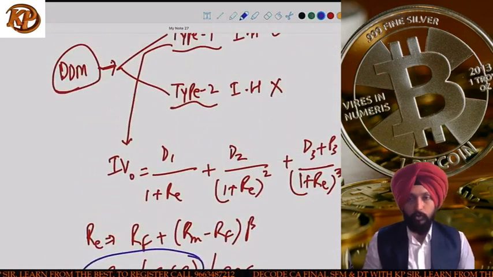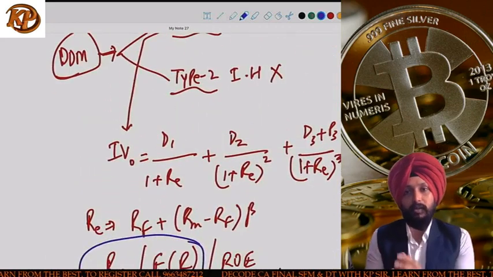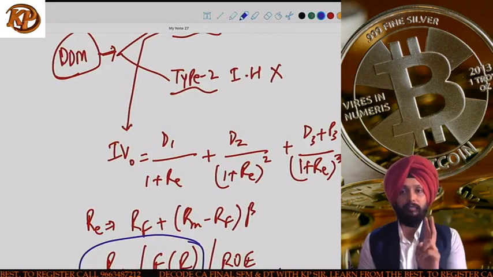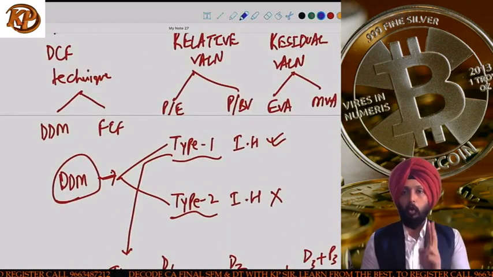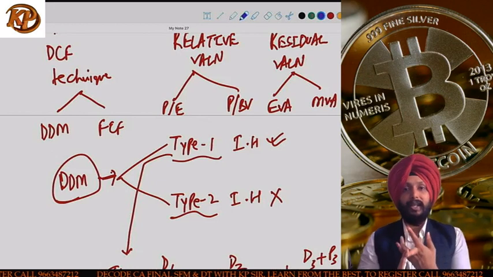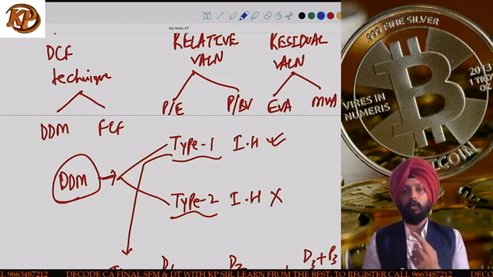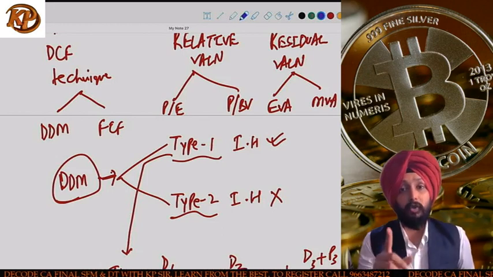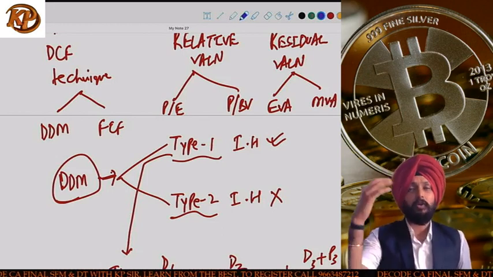Now we use this RE, which is the investors' required rate of return, for discounting of cash flows, and we remember that the discounting of cash flows is done under two models. I'm repeating it. First is the DDM, dividend discount model. Second is the free cash flow approach. The DDM method will again have two types of sums. Number one is where the investment horizon is given. Number two is where the investment horizon is not given.